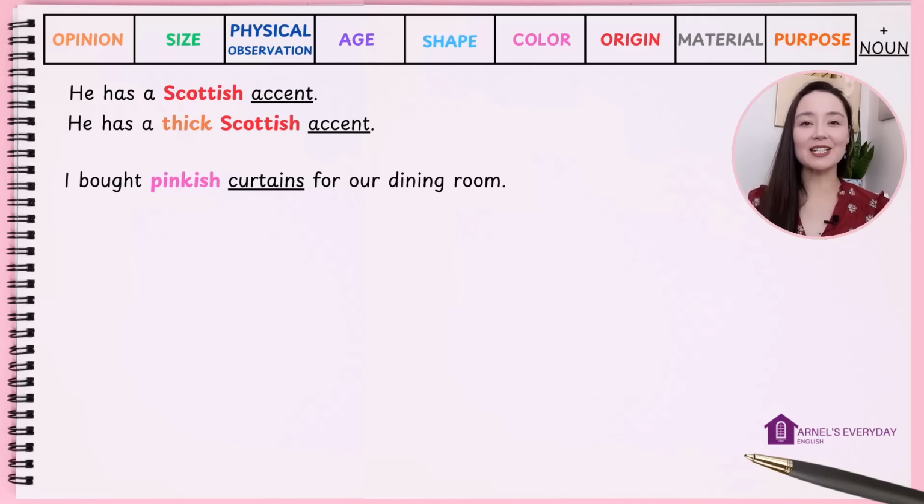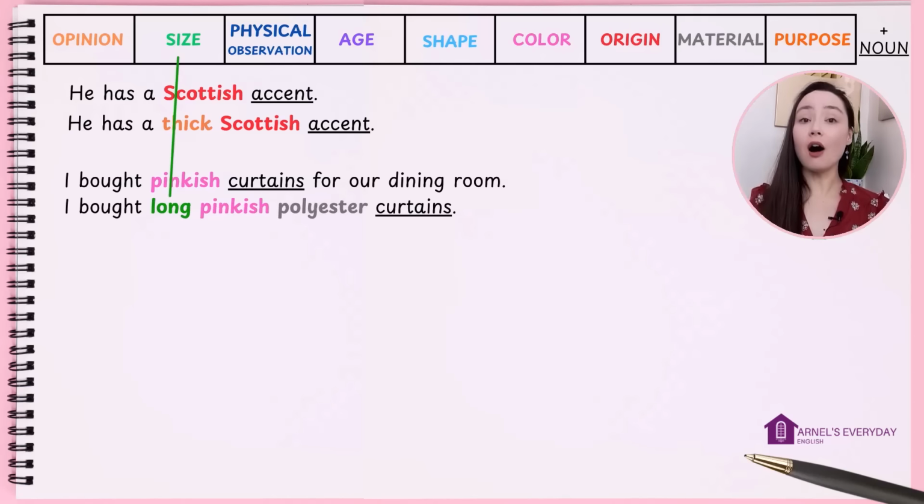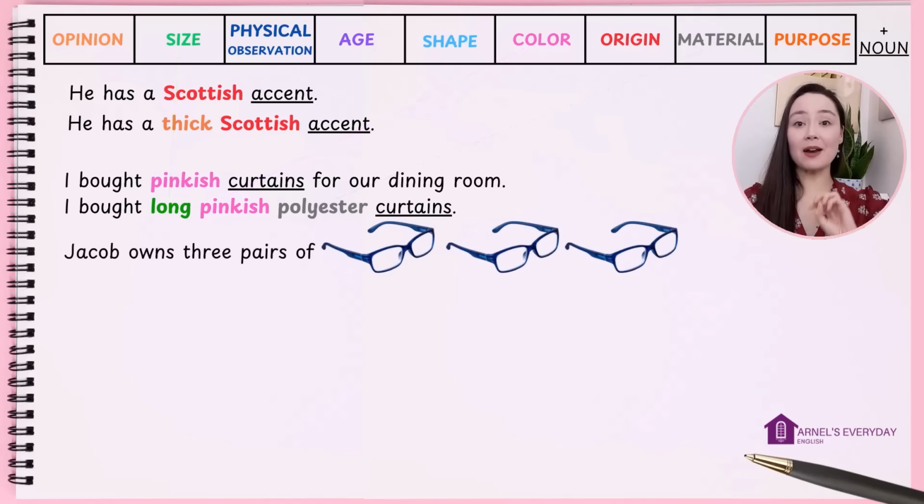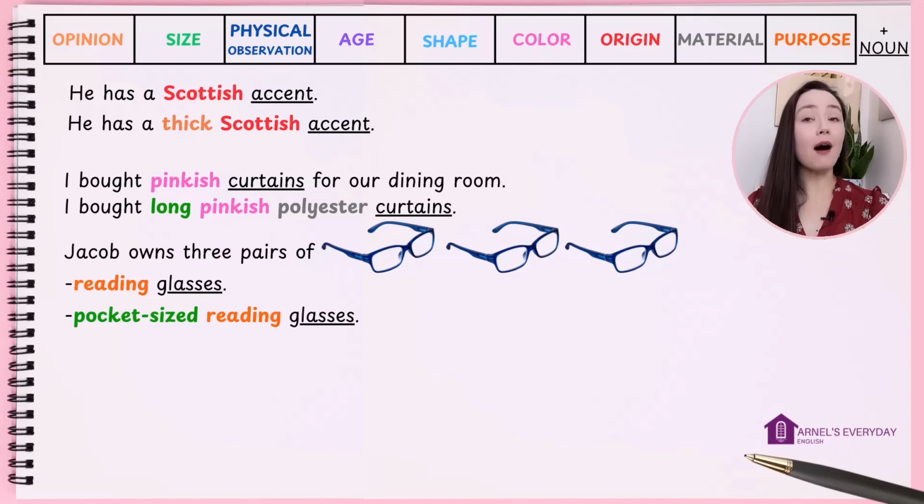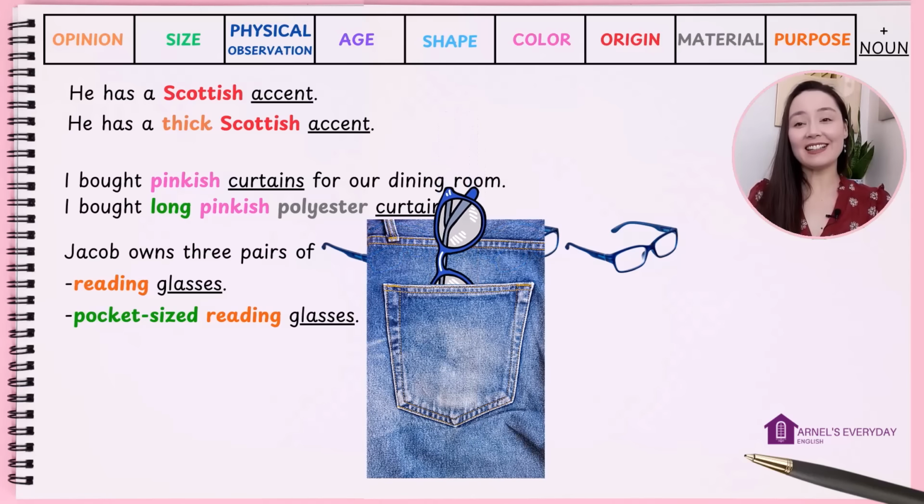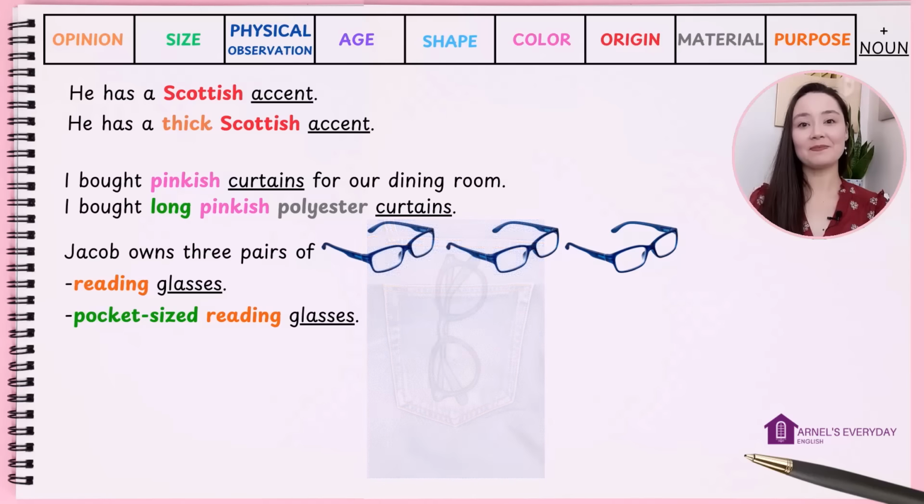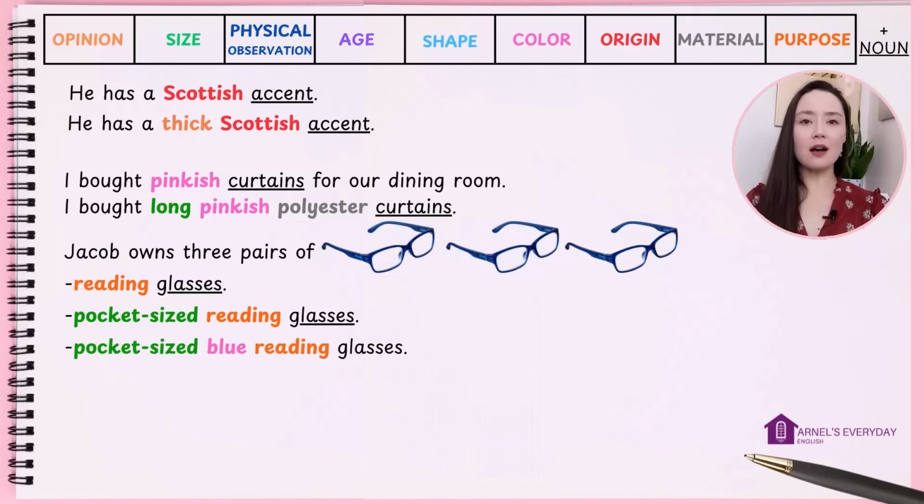Let's add a couple more adjectives. I bought long, pinkish polyester curtains for our dining room. Jacob owns 3 pairs of reading glasses. Jacob owns 3 pairs of pocket-sized reading glasses. Pocket-sized means small enough to fit in a pocket. Jacob owns 3 pairs of pocket-sized blue reading glasses.